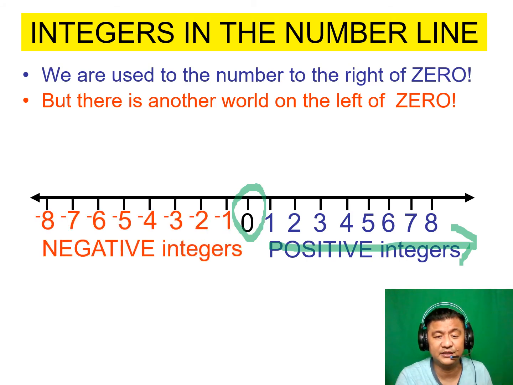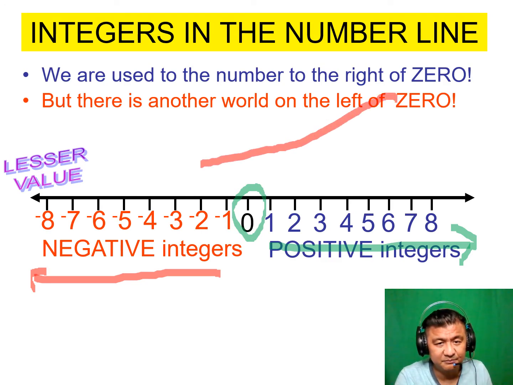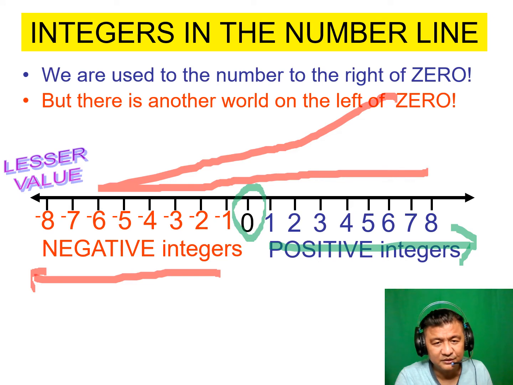And those on the left side are the negative integers, okay? But remember, for these negative integers, the more you move to the left, the lesser the value is. And the more you move to the right, the greater the value is. Think of it as like this symbol. Look at that symbol. The more you move to the left, the lesser the value. The more you move to the right, the bigger the value. See that? The bigger the value to the right.